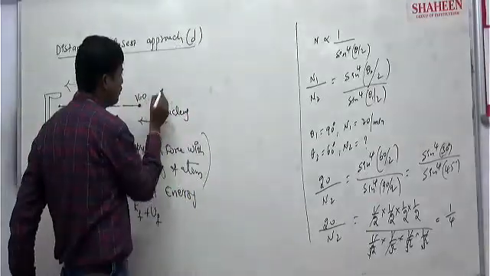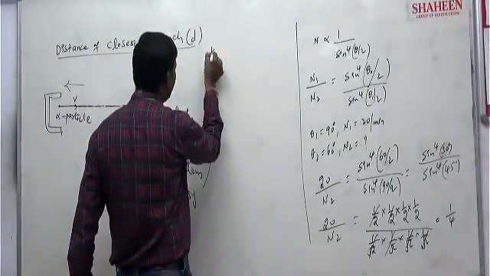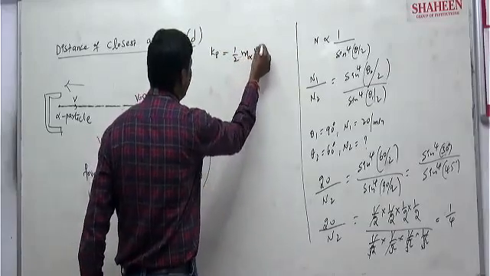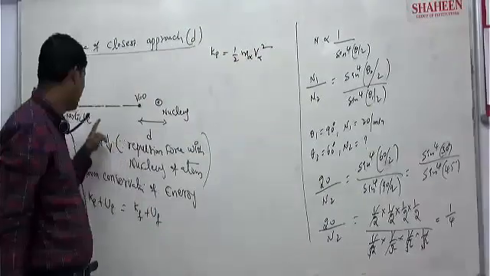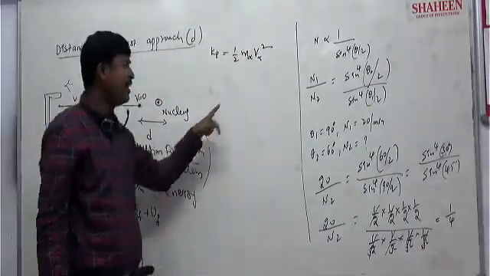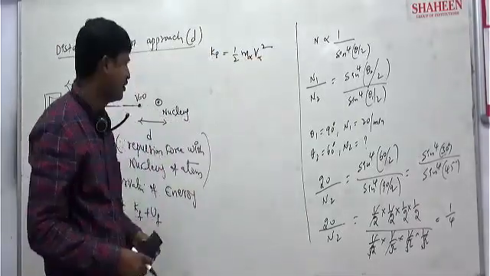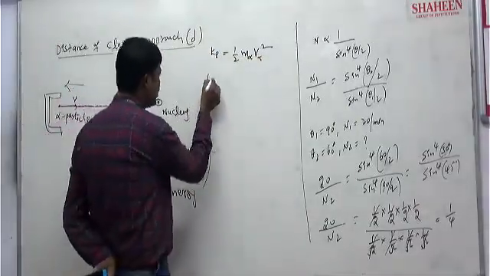K initial we know is half m alpha v alpha squared, where m alpha is the mass of the alpha particle and v alpha is its velocity.